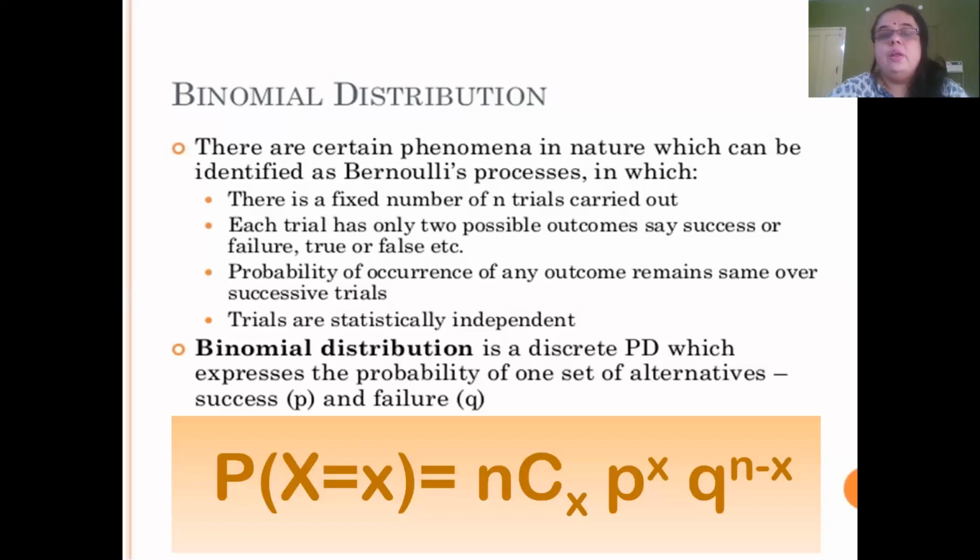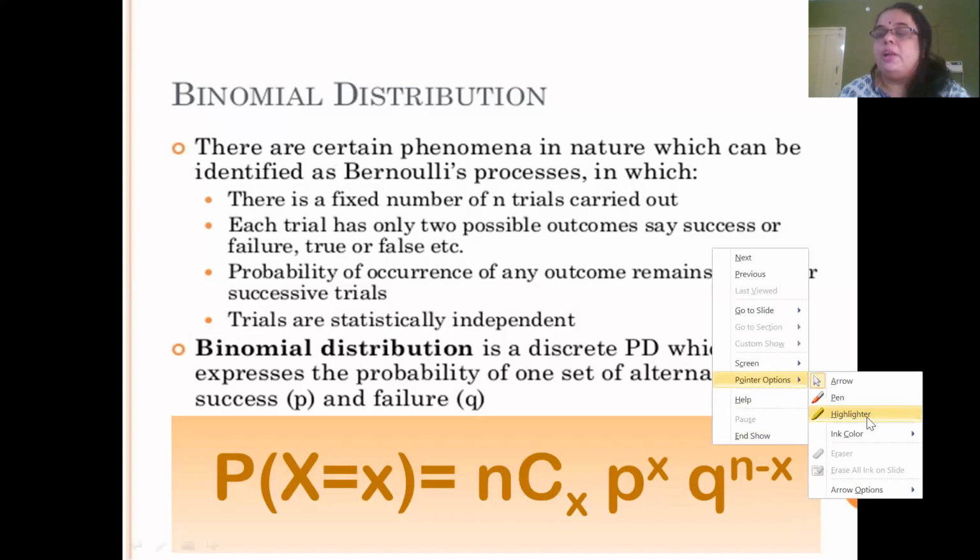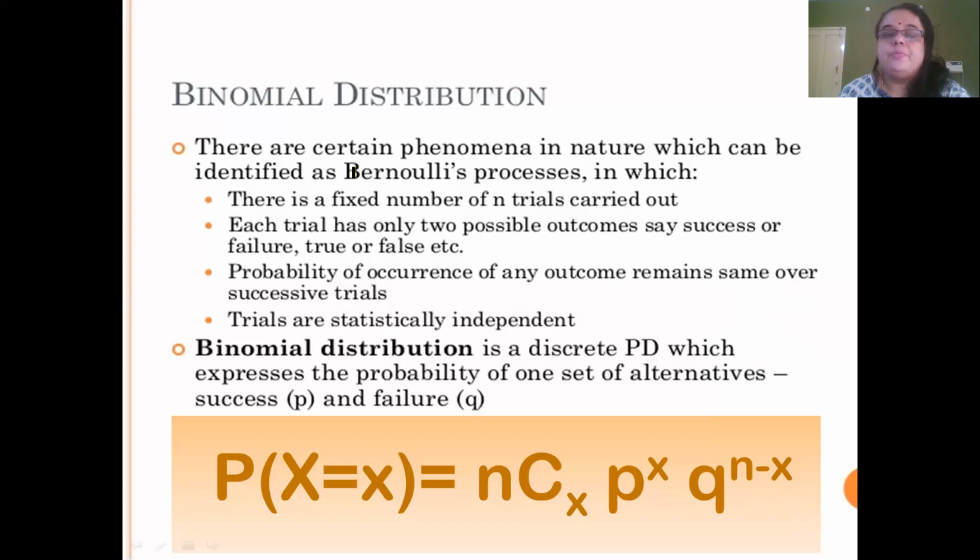Here it is. So, there are certain phenomena in nature which can be identified as Bernoulli's processes. Binomial distribution is also known as Bernoulli's process. So when do we call a natural phenomenon a Bernoulli process?